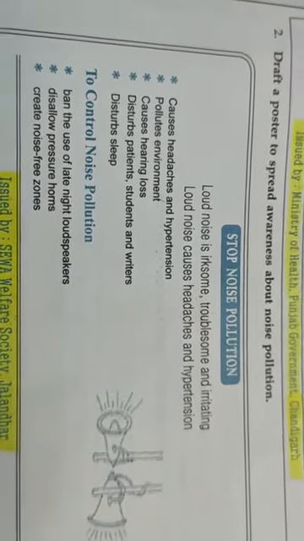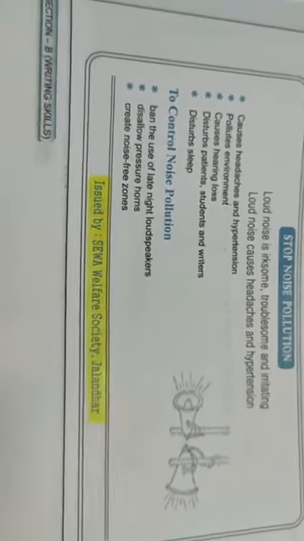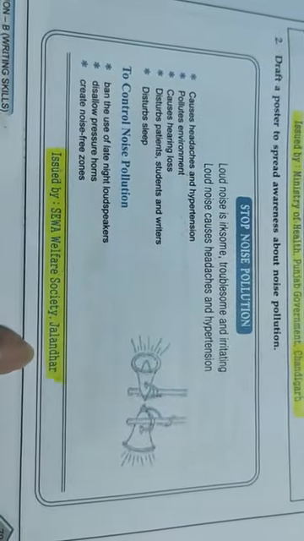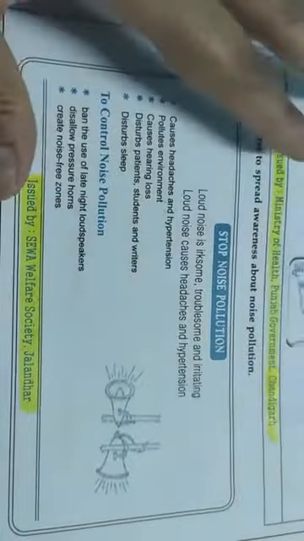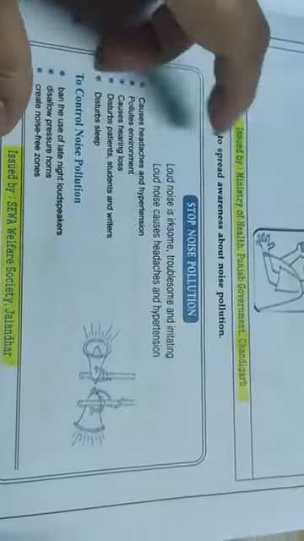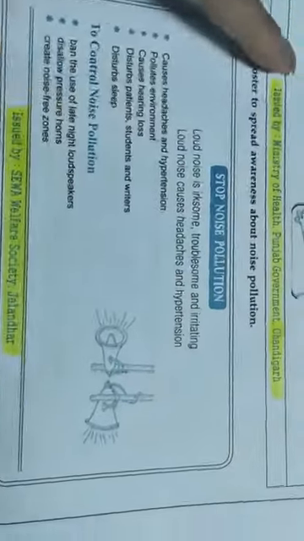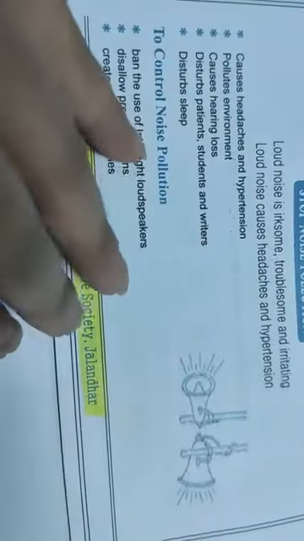And then again in the end, issued by Seva Welfare Society, Jalandhar. I have highlighted for you the issuing authorities because it is very, very important to put the issuing authority at the end when the poster is completed.